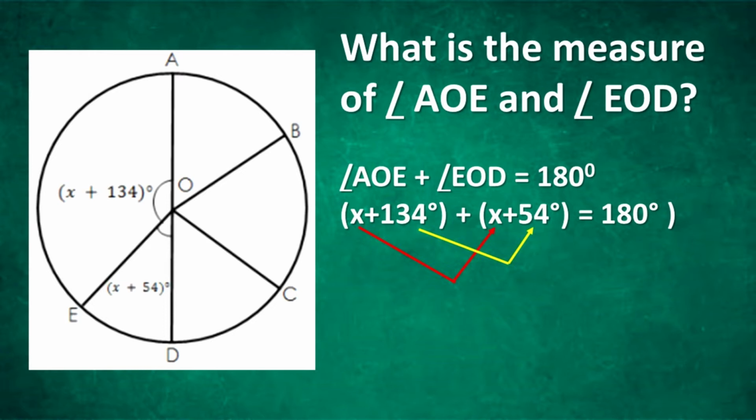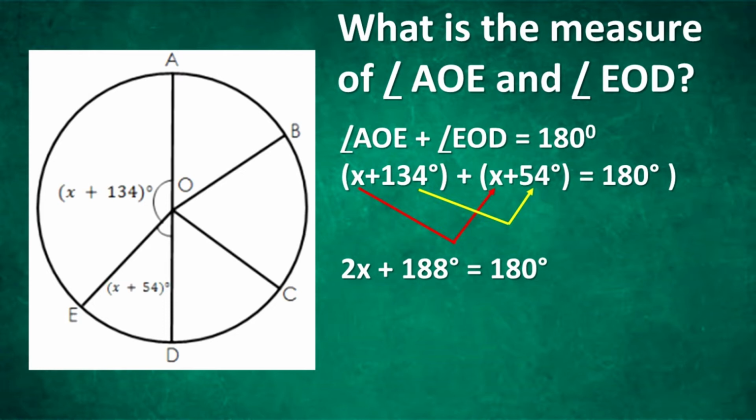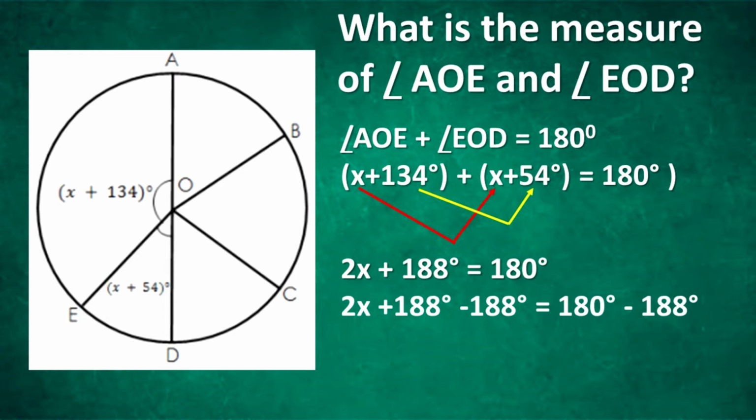Group and combine like terms, we get 2x plus 188 degrees equals 180 degrees. Using subtraction property of equality, subtract 188 to both sides of the equation.